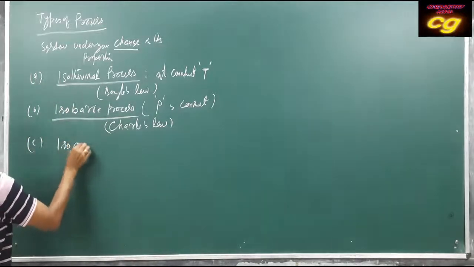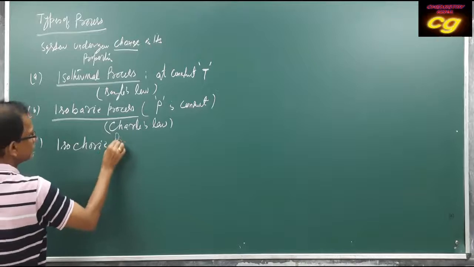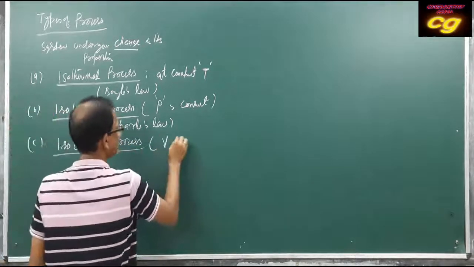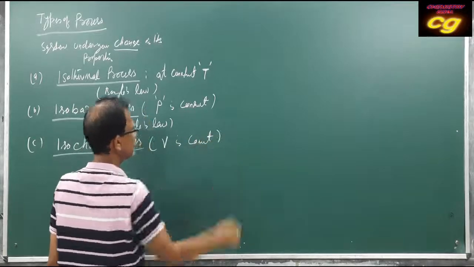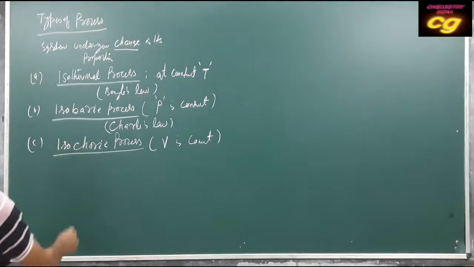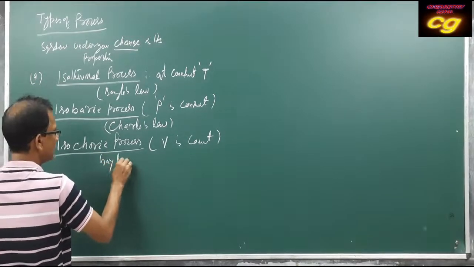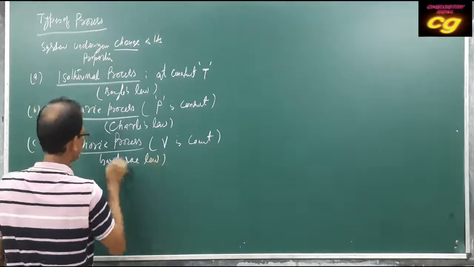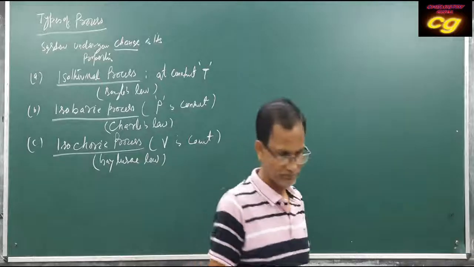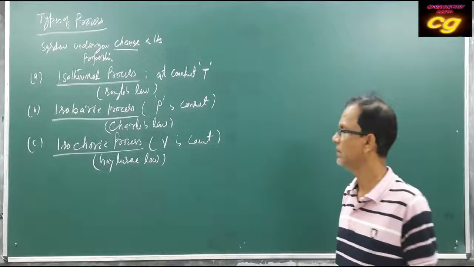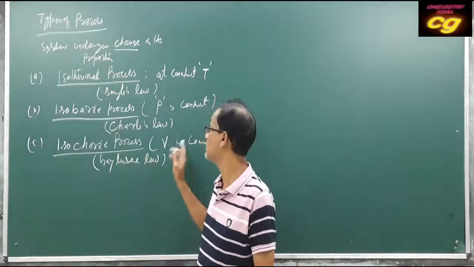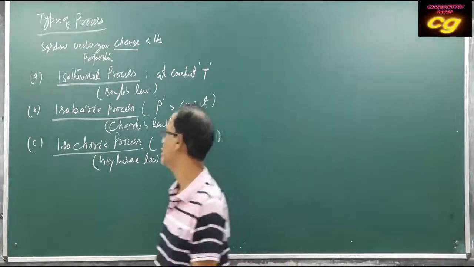Isochoric. Isochoric process means here volume is constant. That is Gay-Lussac law. The relation between P and T at constant volume. Okay? Gay-Lussac law, here the relation between pressure and temperature at constant volume. That is called an isochoric process.